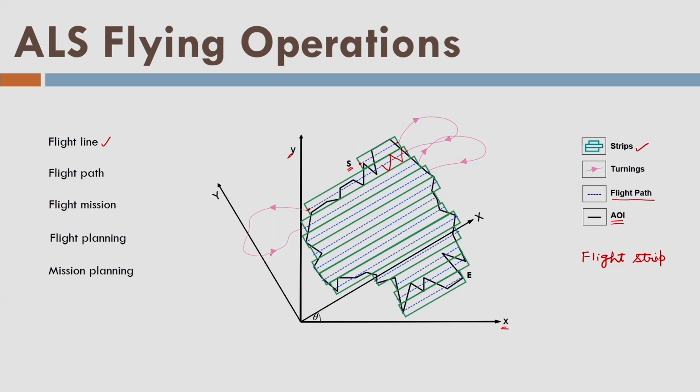Again it will go and come back to this next line, and again it will acquire the data like this in a zigzag pattern. So each line is indicating some data, and it will then exit from this point, and it will repeat the whole process, and finally from point E the aircraft will exit. So now we can see that each and every line has some data like this. What about the spacing between the flight lines? This is the spacing. It is the effective swath that we have shown in the last slide.